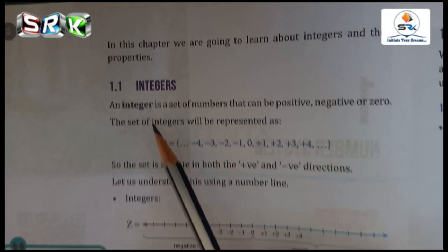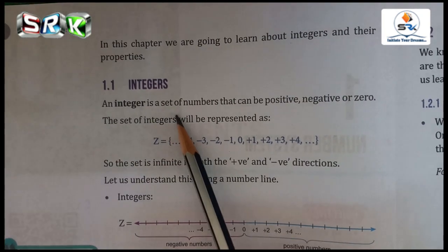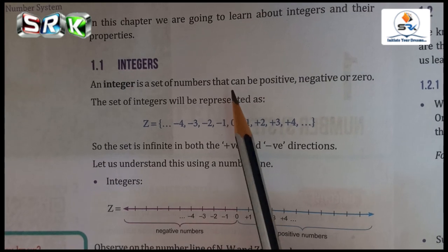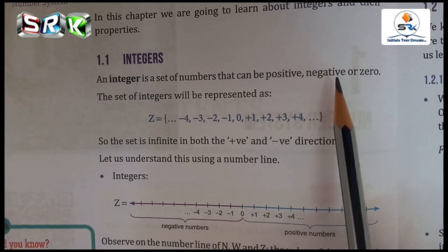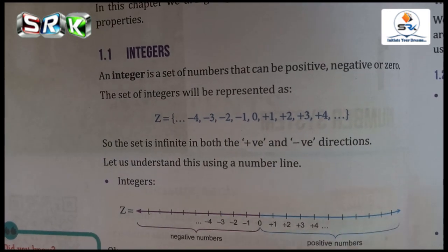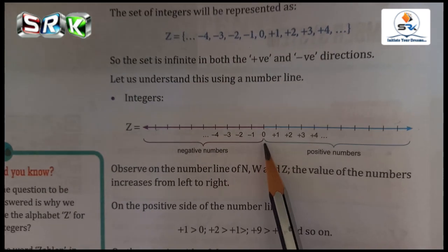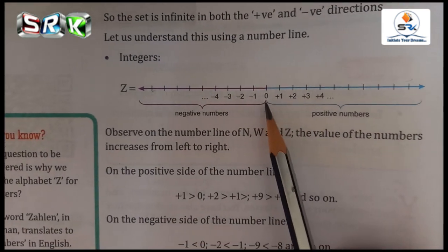Integers is a set of numbers. Integers is always represented as a set of numbers that can be positive or negative or 0. So this is the number line. In this number line, the center part is represented as 0.